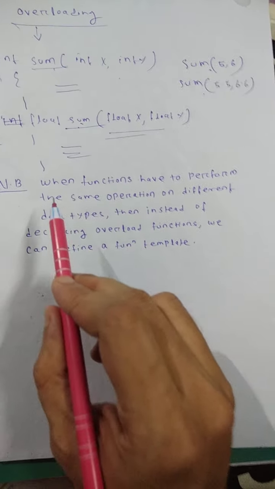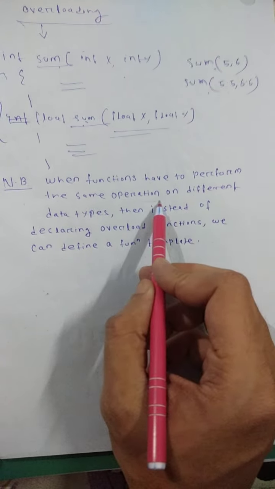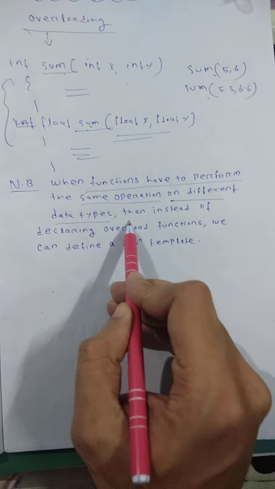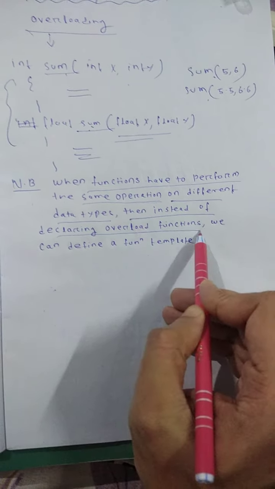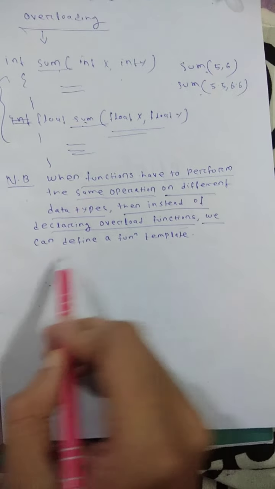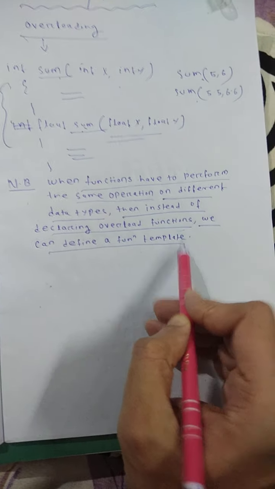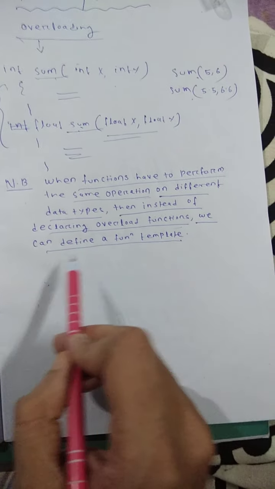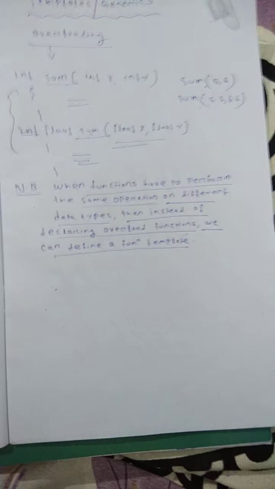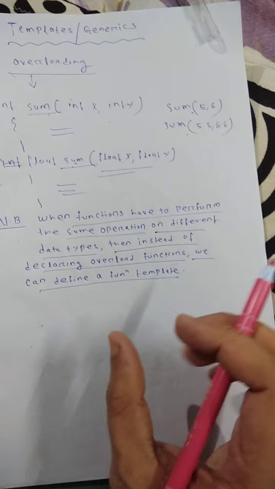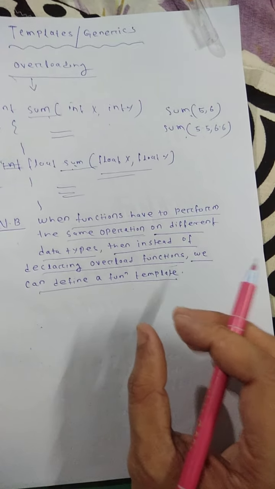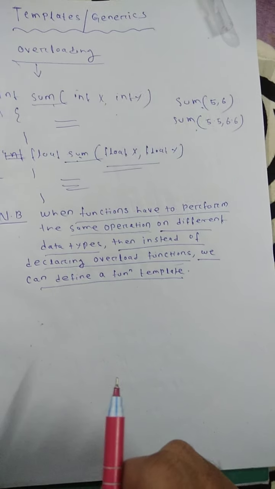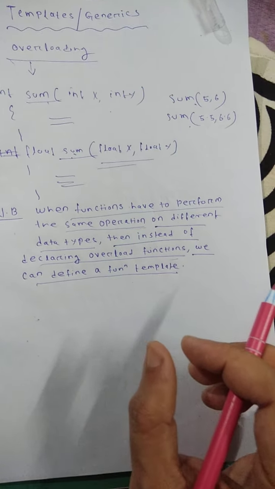When a function has to perform the same operation on different data types, then instead of declaring overloaded functions, we can define a function template. What is the advantage of the function template? One function is used for several function declarations, one function used for a family of functions.